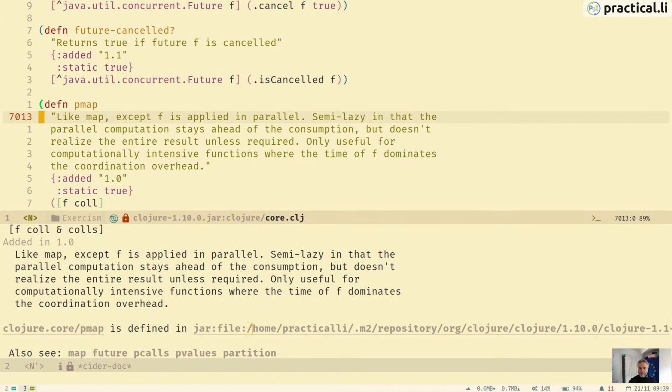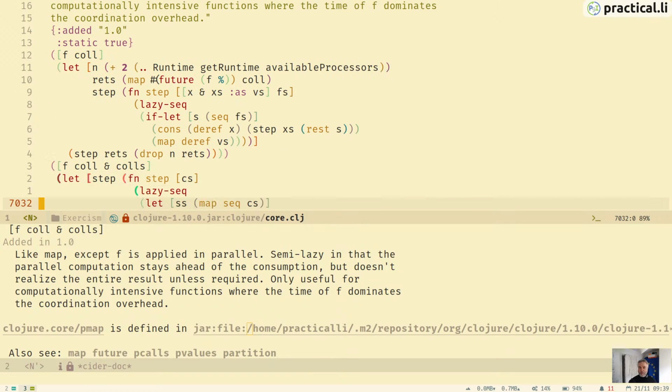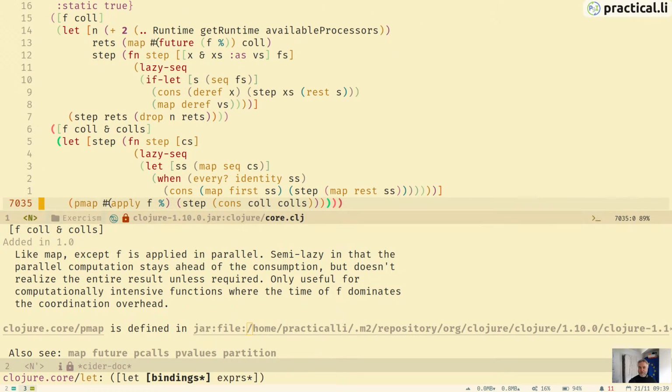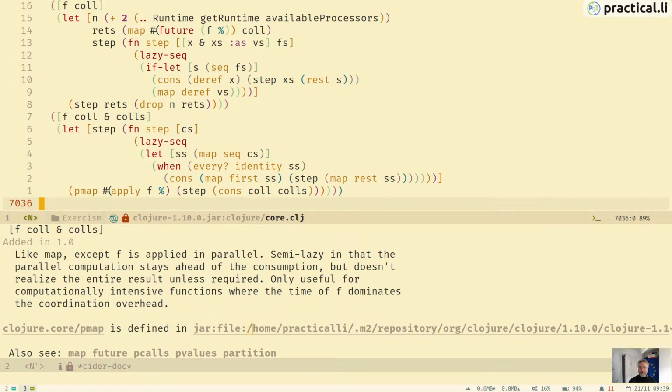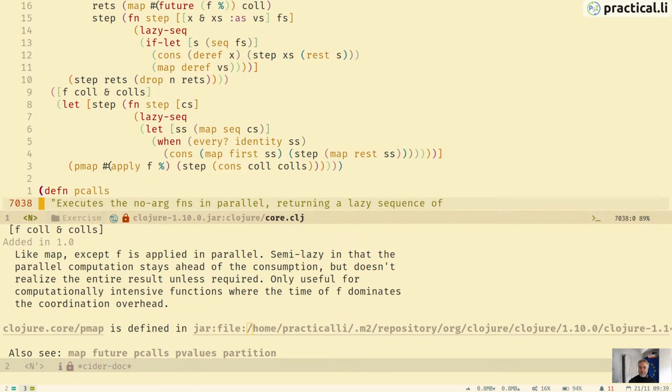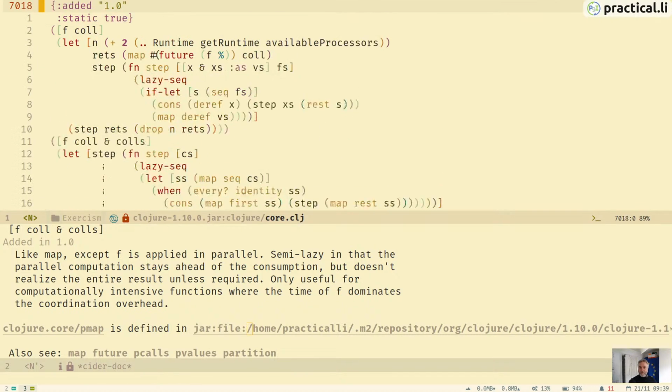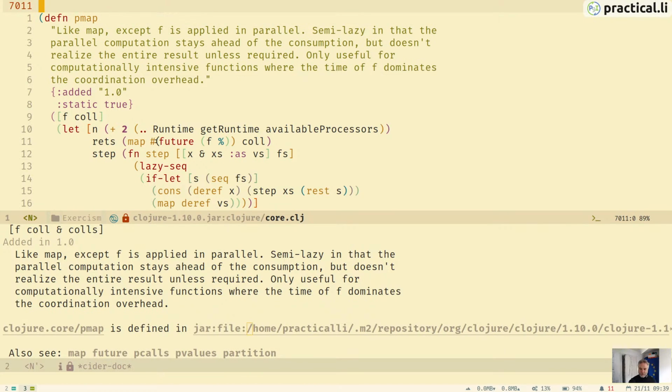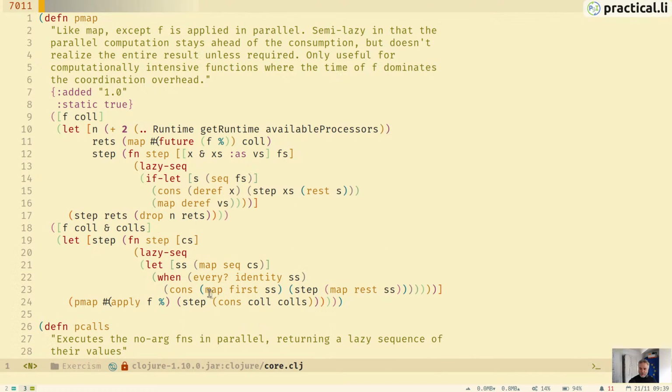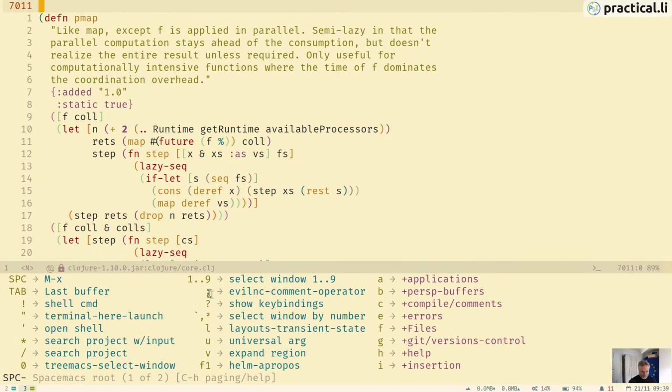Let's go and have a look at pmap. I'm trying to see where it's actually using agents, if anywhere. That's interesting. That's something to go and have a look at, I think. Probably in another session, otherwise we'll be here all day.